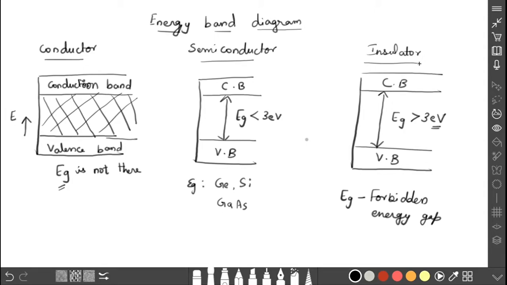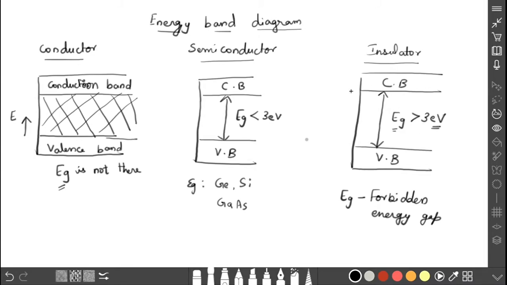When we see this insulator band gap diagram, the valency band is here and the conduction band is here. In between the valency band and the conduction band we have the energy gap. That energy gap is nothing but the forbidden energy gap. This energy gap is greater than 3 electron volt. That is the reason these materials do not conduct electricity.